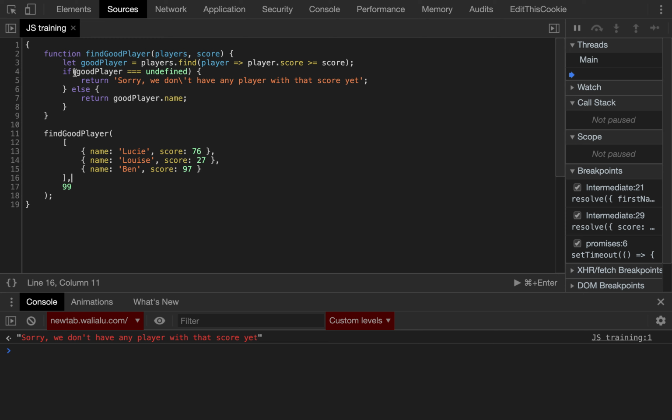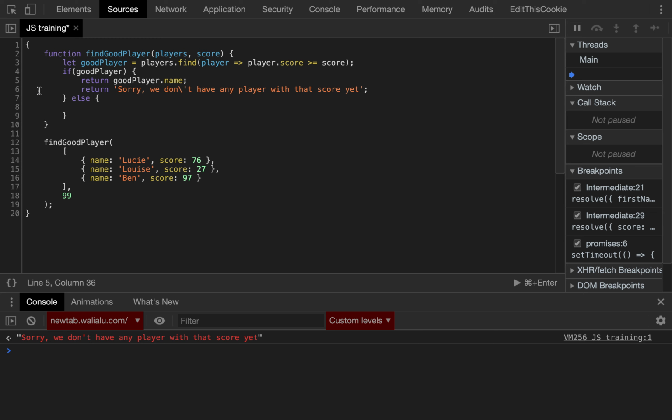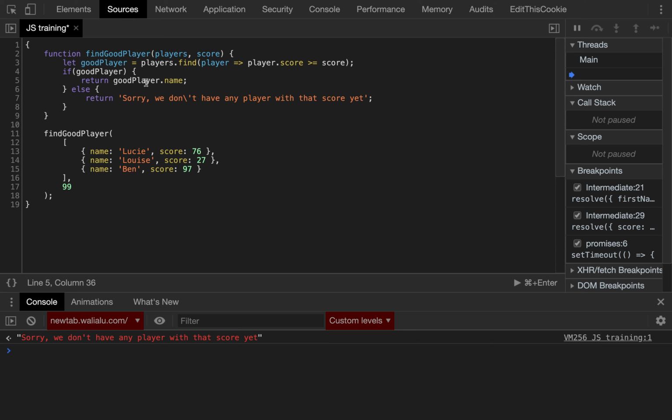Let's pay attention to the if condition. If good player equals undefined. In reality, we want to check if good player exists or not. So if we do that, if good player, that means that there is something in it, then we can reverse the condition. So if I have anything, and I will assume this is an object, in the good player, then return the name. If I have nothing in good player, then return an error. So that should return the friendly error, and if it can return something, it will return the player name.